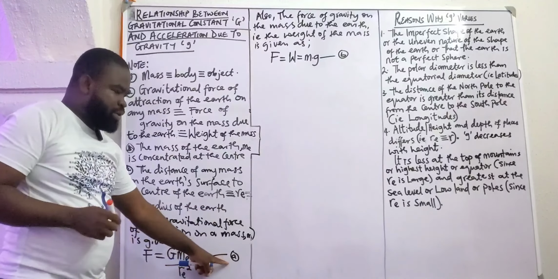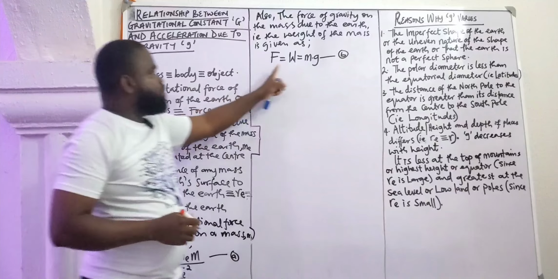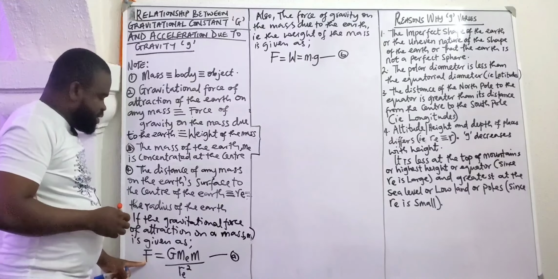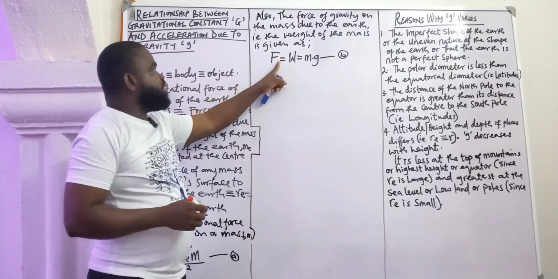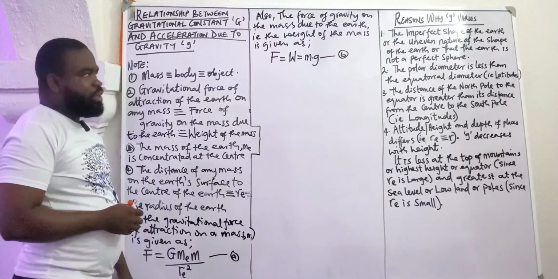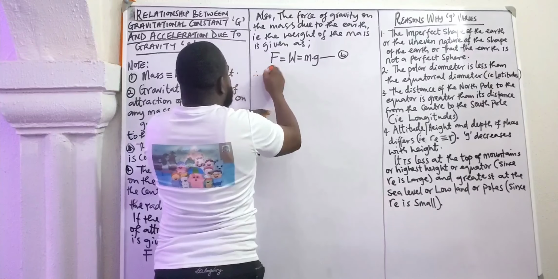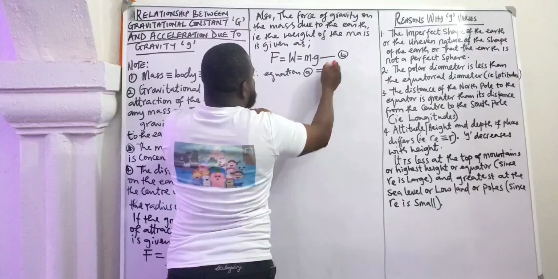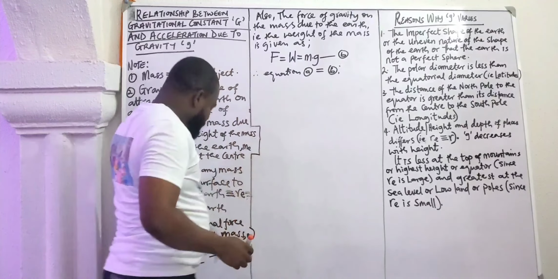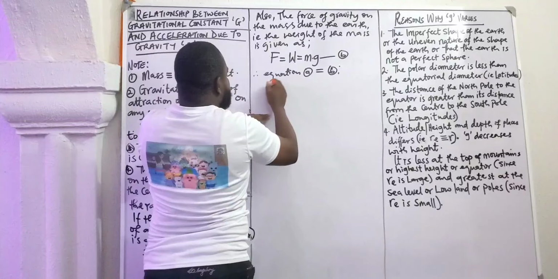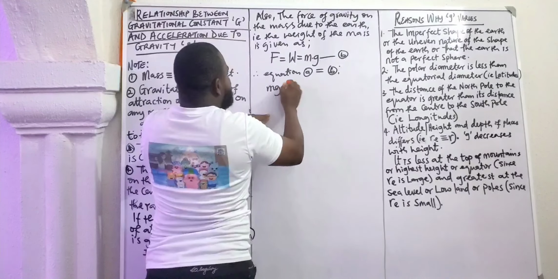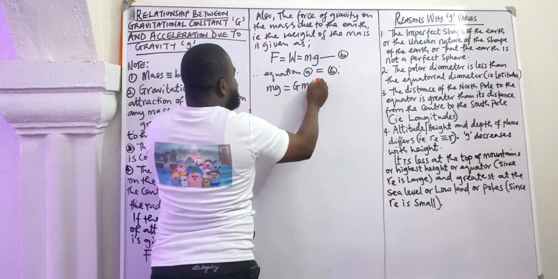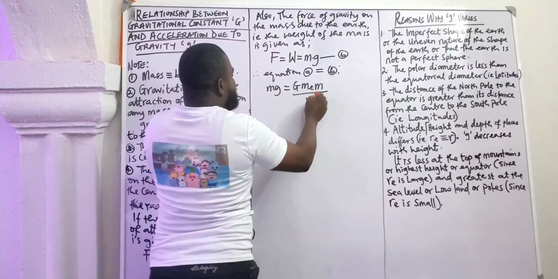So since equation A represents the force of gravity, equation B also represents the force of what? Gravity. The force of attraction, equation A, the force of gravity, equation B, both of them are the same. We can say, therefore, equation A is equal to equation B. So that will give us mg is equal to G M_E m over R_E squared.